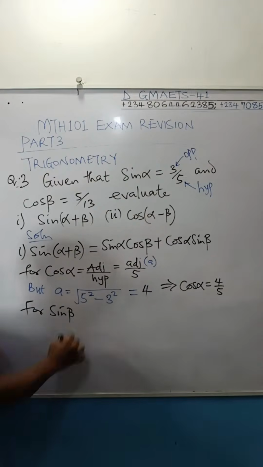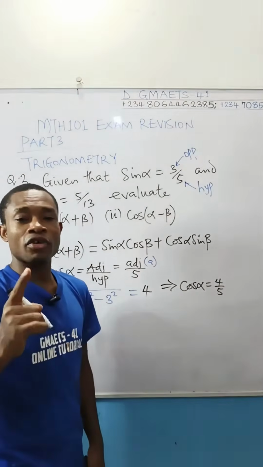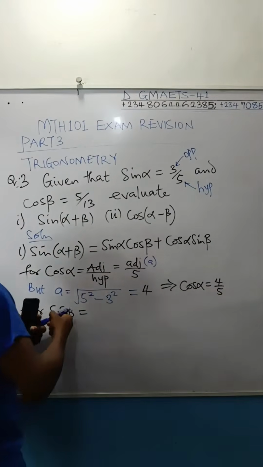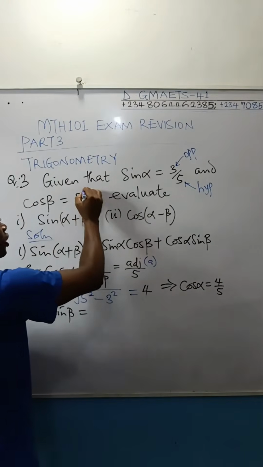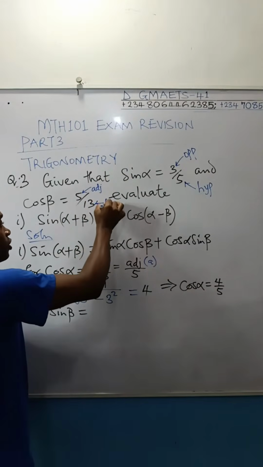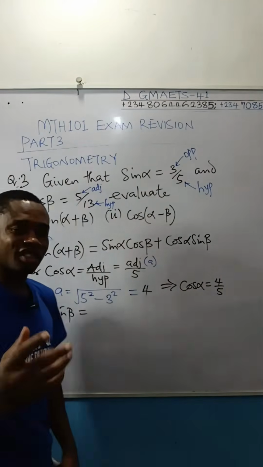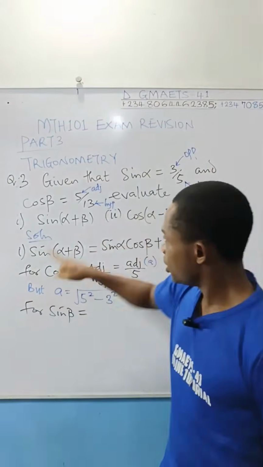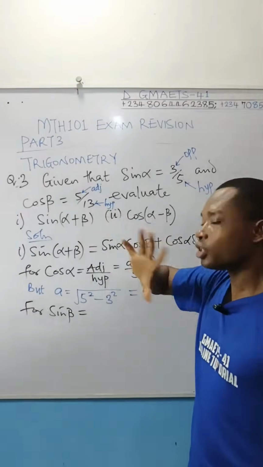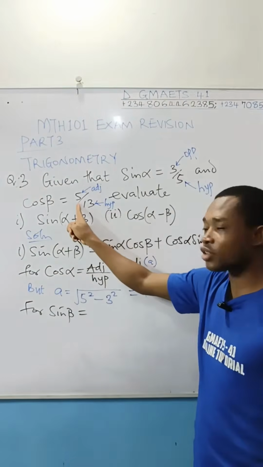For sine beta, you're going to make use of the trig function that has that angle beta, which is this. So come over to the question. Cos is adjacent over hypotenuse. This is the adjacent for this angle, and this is the hypotenuse for this angle. All right, so sine beta, sine is opposite over hypotenuse. Now you come here, we have a problem, we don't know the opposite. We only know the adjacent and hypotenuse.